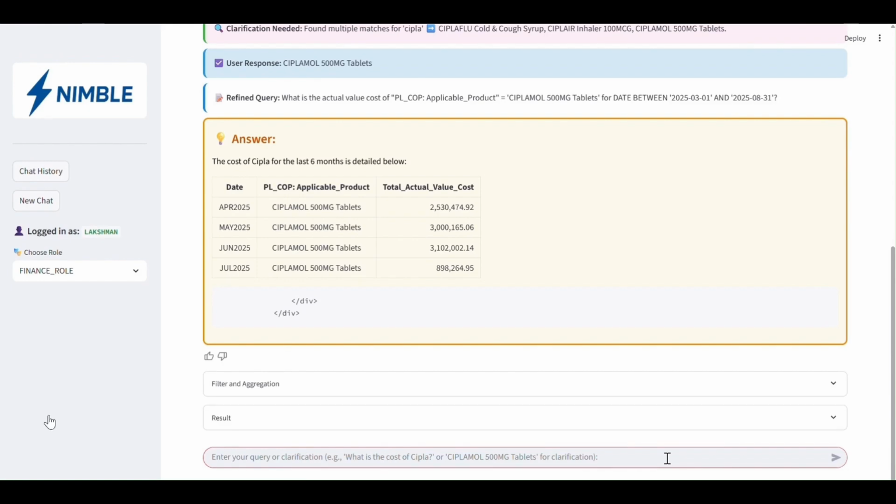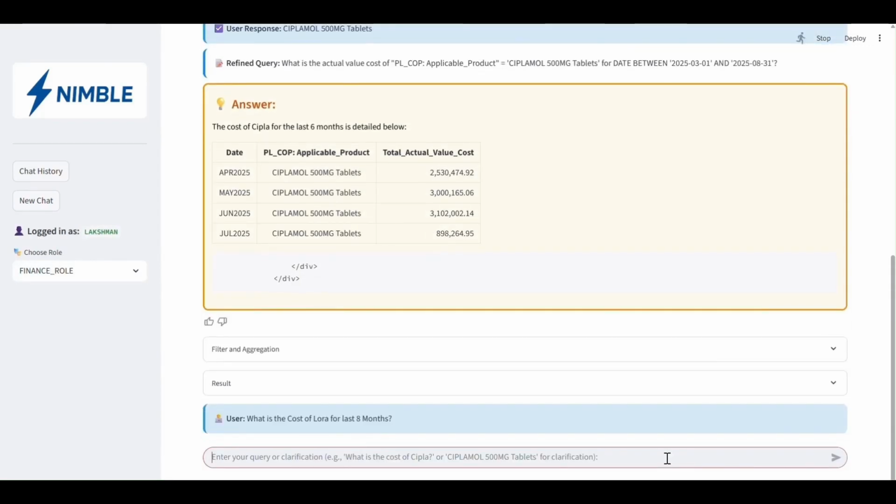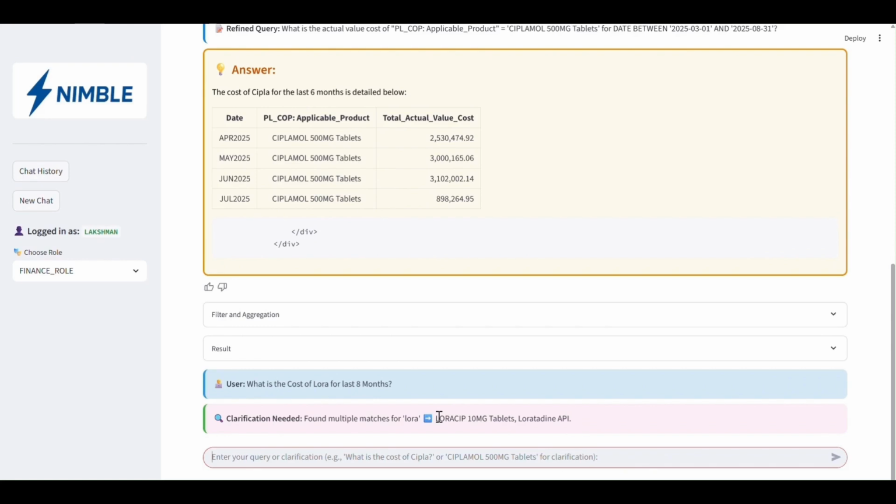So let's try our next data related query, like what is the cost of LoRa for 8 months. Similarly, I'm not aware of the actual product name. I just know the partial information, so I have given just LoRa. Internally, the routing system finds the potential matches and prompts back that it found potential matches which I want to confirm. For now, I have taken LoRa 10 mg tablets.